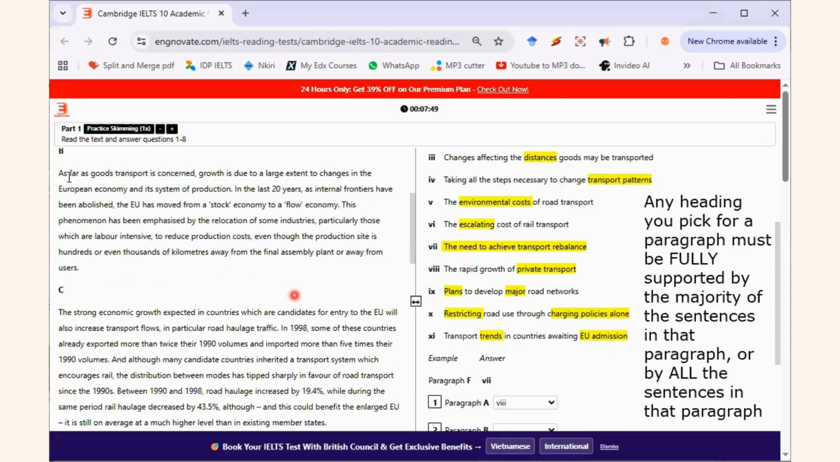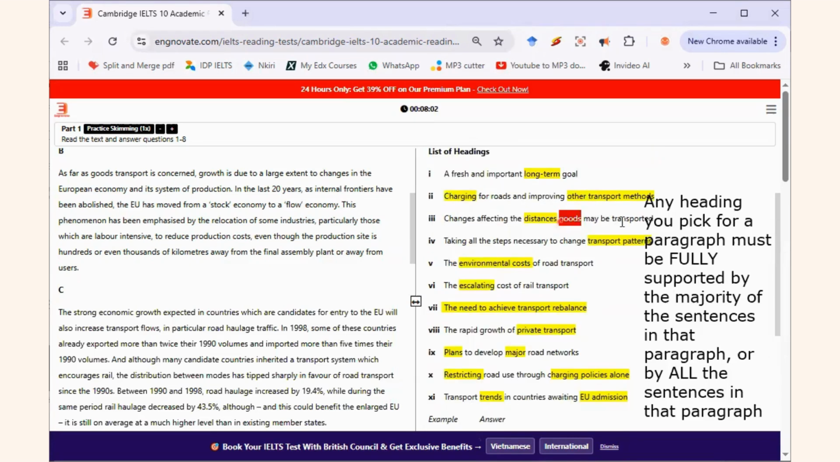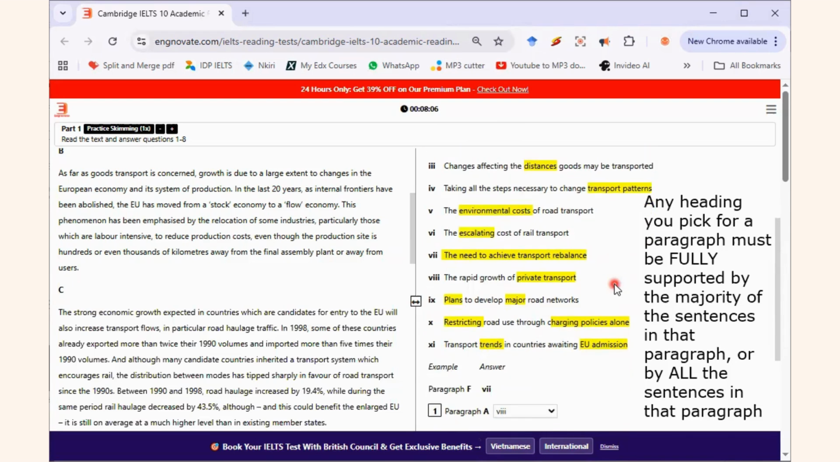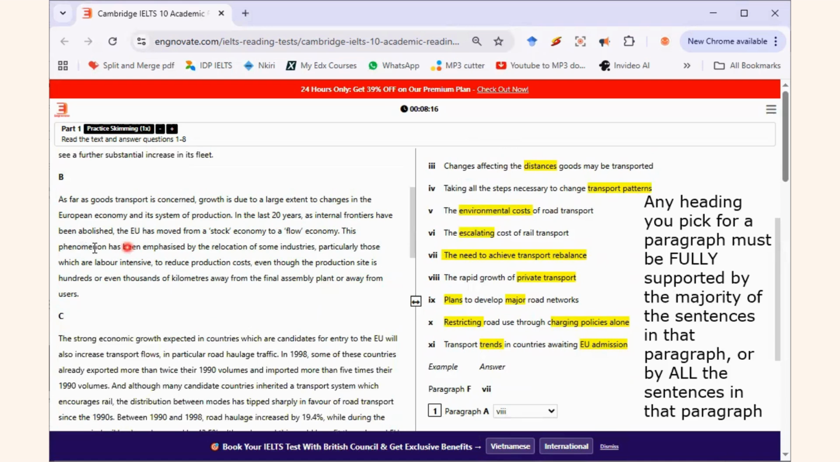Paragraph B now. As far as goods transport is concerned, there's one heading about transport of goods. Look at it. Number 3, distance goods may be transported. Can you see what I said earlier on about highlighting keywords? My mind went straight to it because I already registered it in my mind when I was reading all these things. If it's paper-based, how do we do it? You underline on your question paper. That's how the thing registers in your mind.